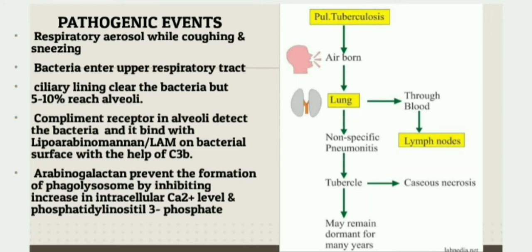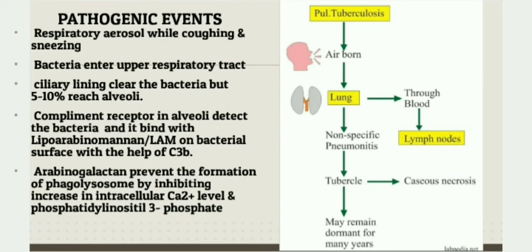Arabinogalactan on the surface of this bacteria prevents the fusion of phagosome and lysosome and thus prevents the formation of phagolysosome. By doing so, it badly affects the defense mechanism of macrophage and we won't be able to destroy the bacteria. The bacteria starts to live in our body. It does this by inhibiting the increase in intracellular calcium and phosphatidylinositol 3-phosphate. And finally, it prevents the formation of phagolysosome.